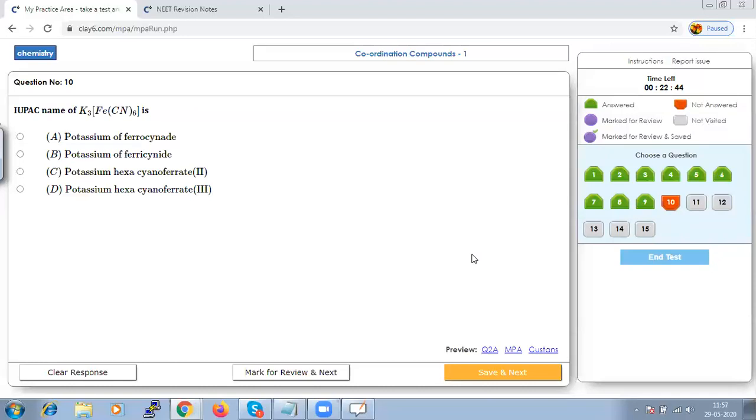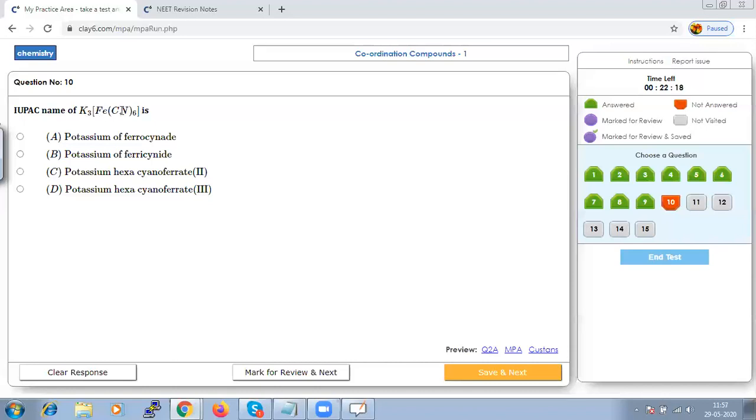IUPAC name, as I told you, naming is important. So the IUPAC name of this compound is nothing but potassium hexacyanoferrate. And for iron, we have calculated that it is in the K3 compound.